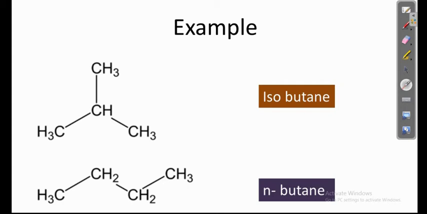In the case of N-butane, we have a long straight chain hydrocarbon. N represents a long unbranched chain. Isobutane is also a butane molecule with 4 carbon atoms, but the chain length is 3 and it has one branching, so it has a different structure.